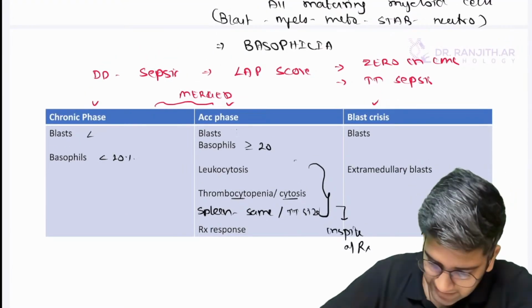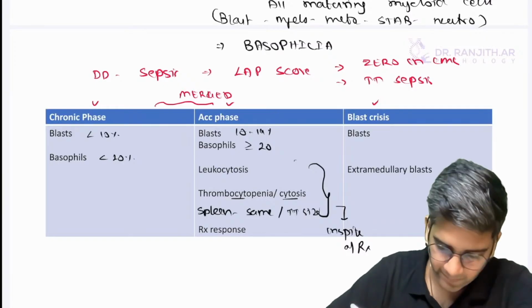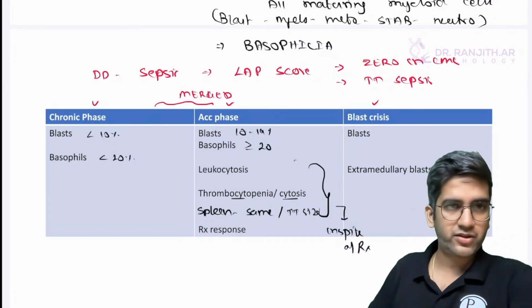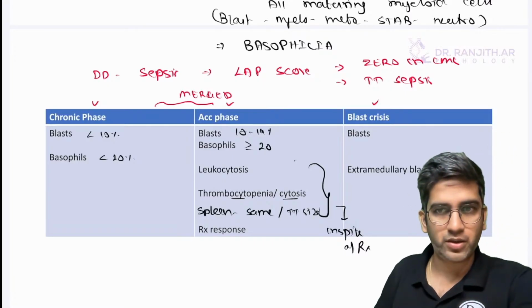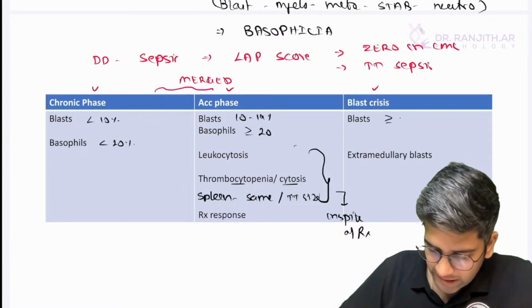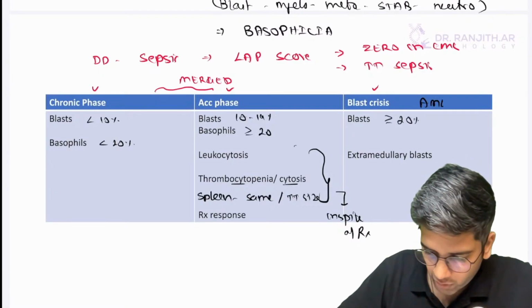Okay. Here blast is from 10 to 19%. Here it should be less than 10%, right? Okay. So 10 to 19 is for me your accelerated phase, less than 10 is for your chronic phase, fine? Okay. Blast more than or equal to 20 in peripheral smear or bone marrow makes it an acute myeloid leukemia.